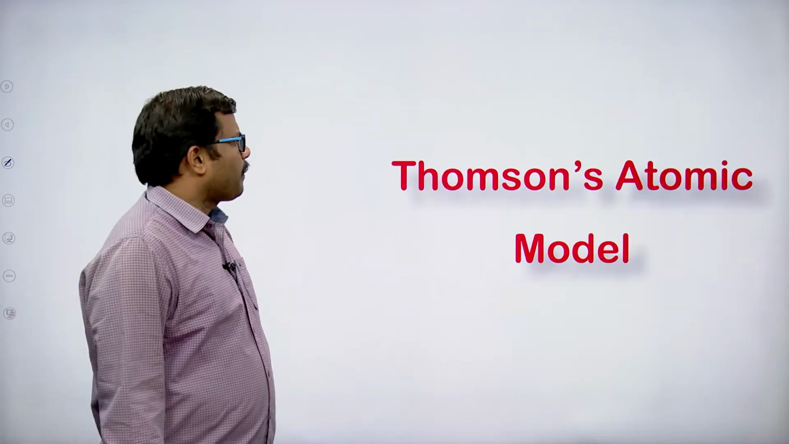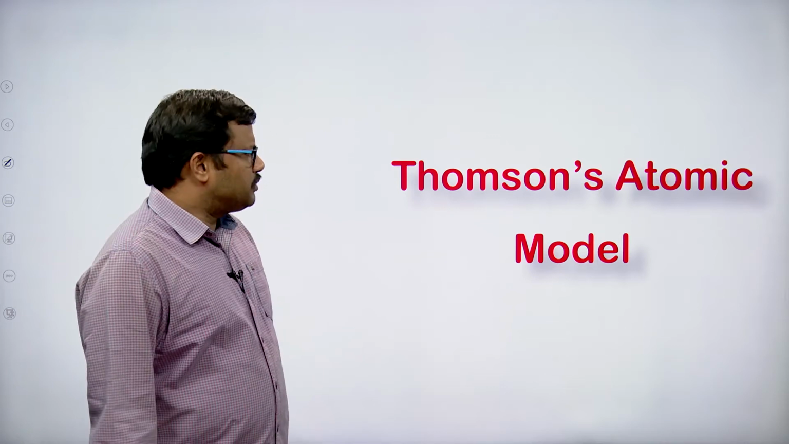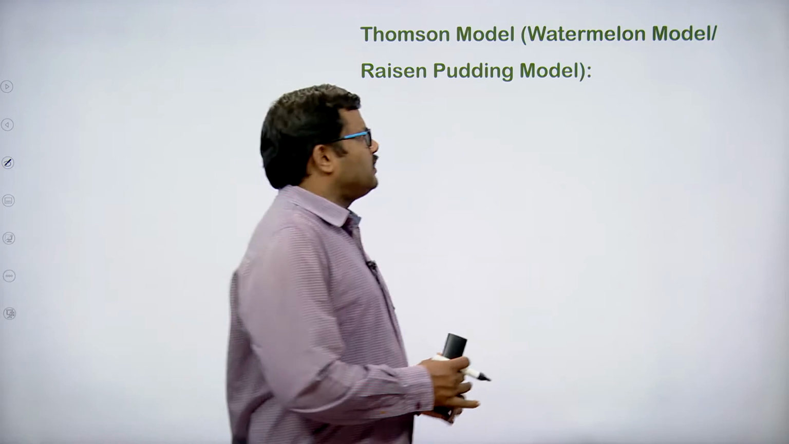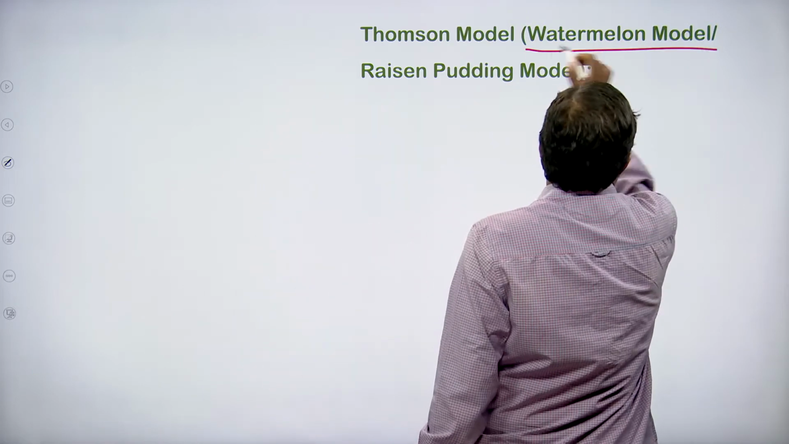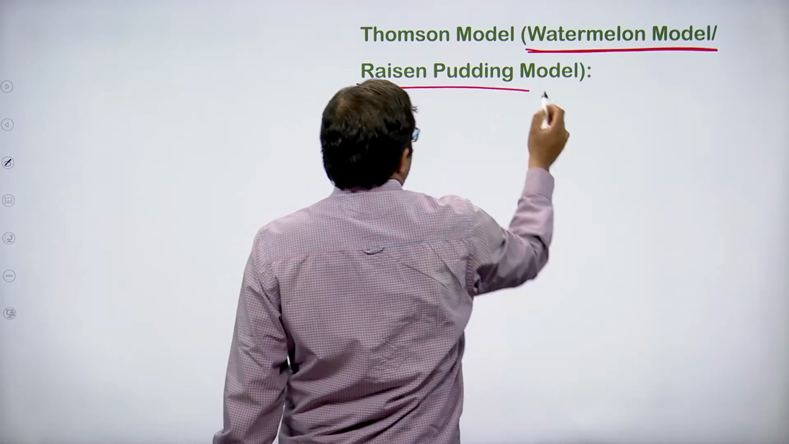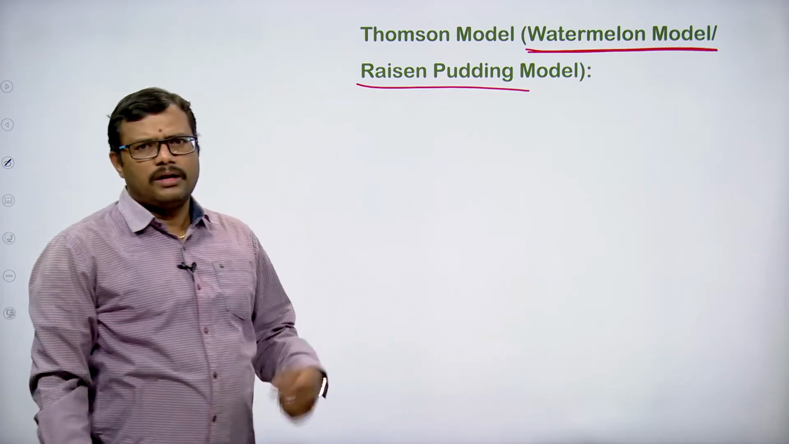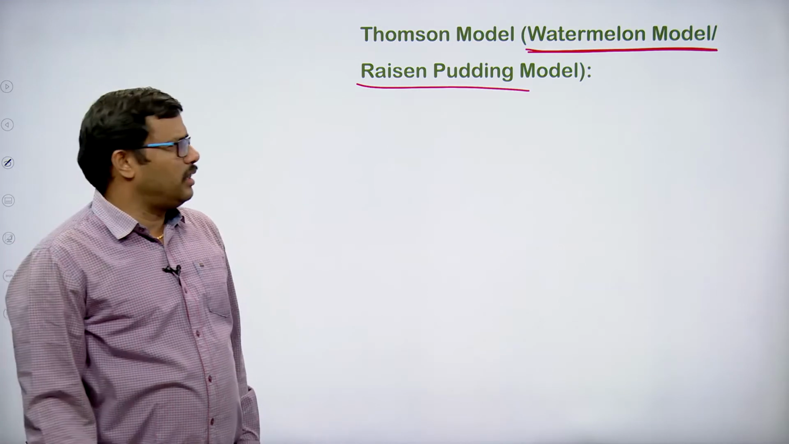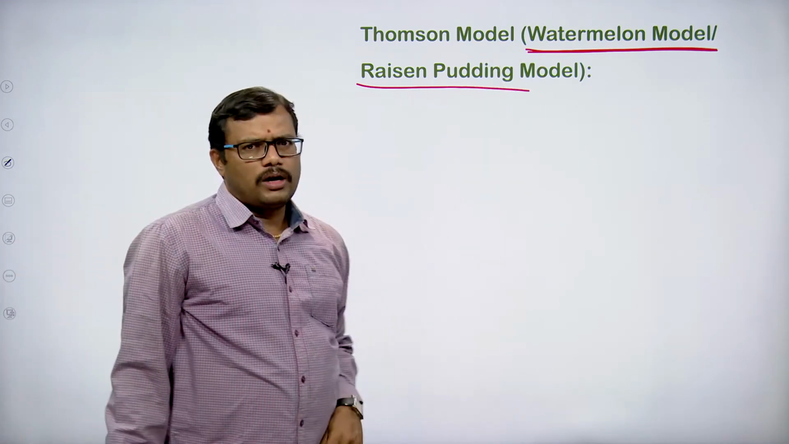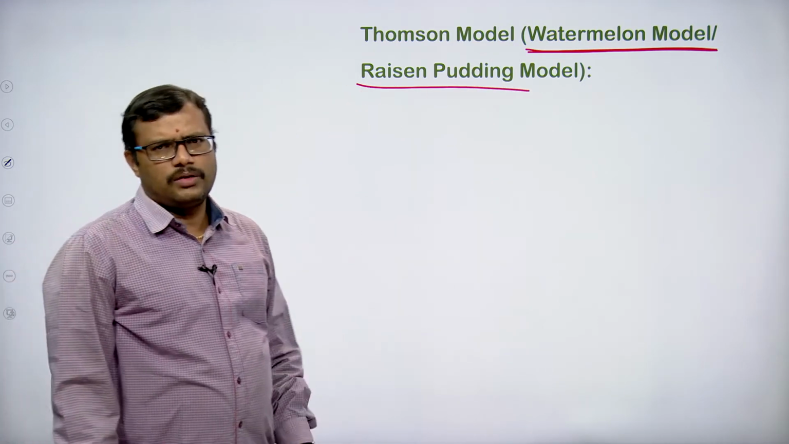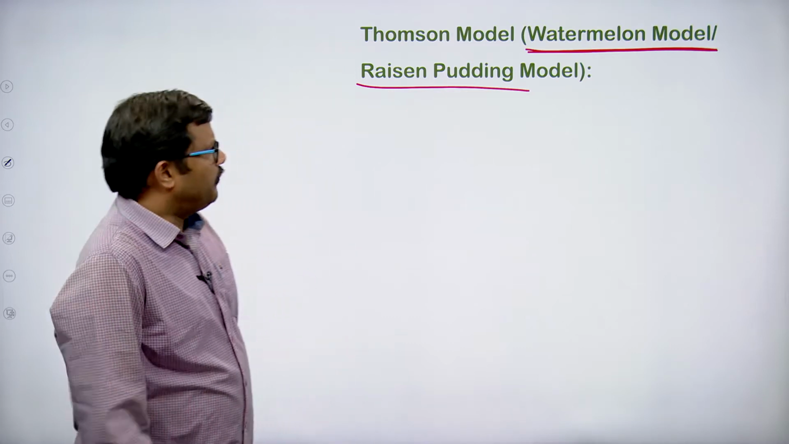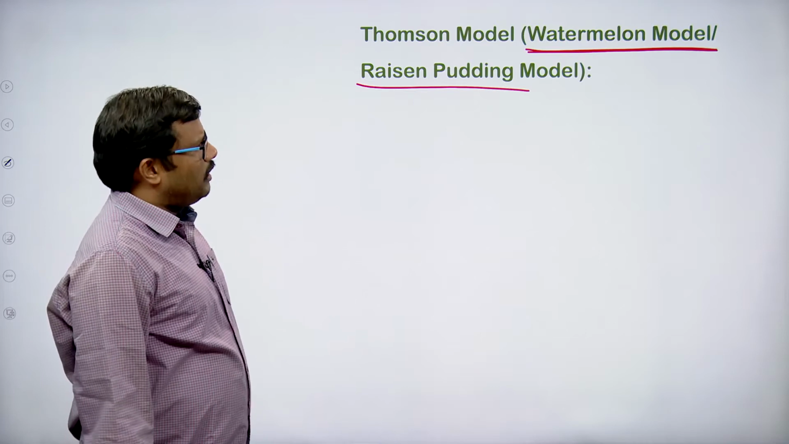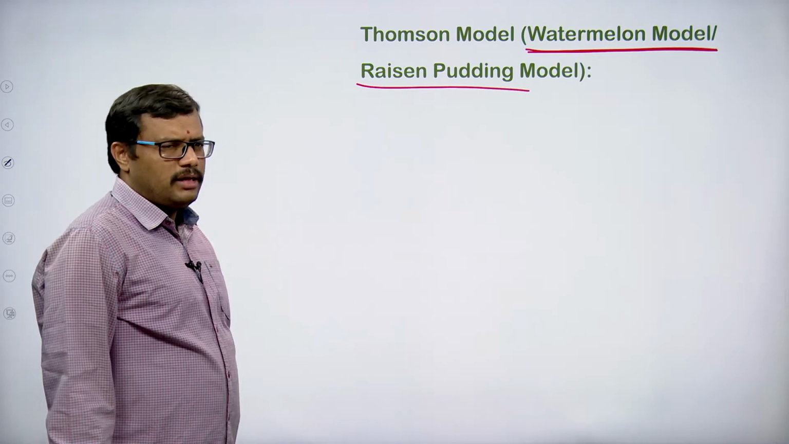Thomson's atomic model. First one, the Thomson atomic model is also called the watermelon model, or the raisin pudding model, because he proposed the model in such a way that it represents a watermelon or a raisin pudding. Therefore Thomson's model is considered the watermelon model and also the raisin pudding model.